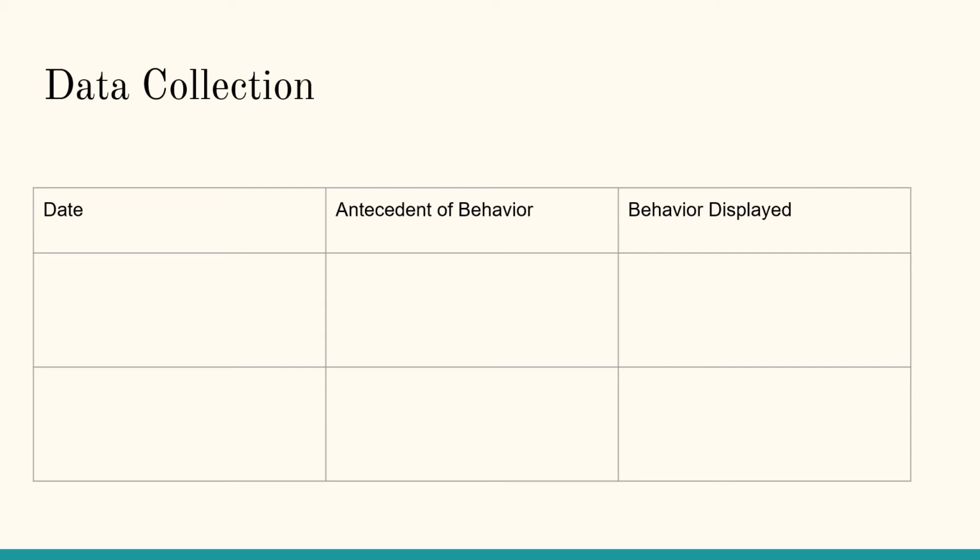An example could be that the antecedent was a group of students and the client doing a group craft, and the group of students wanted a different color than the client. Then the behavior displayed would be the client throwing the craft on the ground. As an OT, we can look at the chart, identify how many times a day the client displays disruptive behavior, and based on the behaviors, any adjustments to make in the intervention.